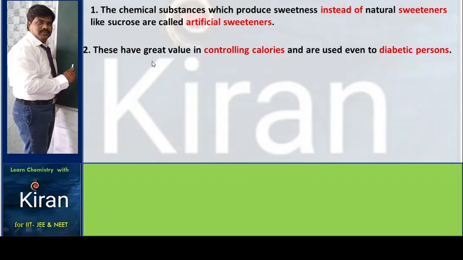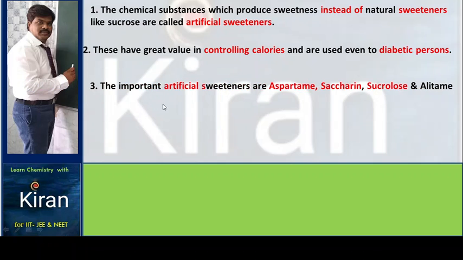These have great value in controlling calories and are used even by diabetic persons. Instead of directly using sugar, when you use artificial sweetener, blood sugar is controlled in diabetics. The important artificial sweeteners are aspartame, saccharin, sucralose and alitame.